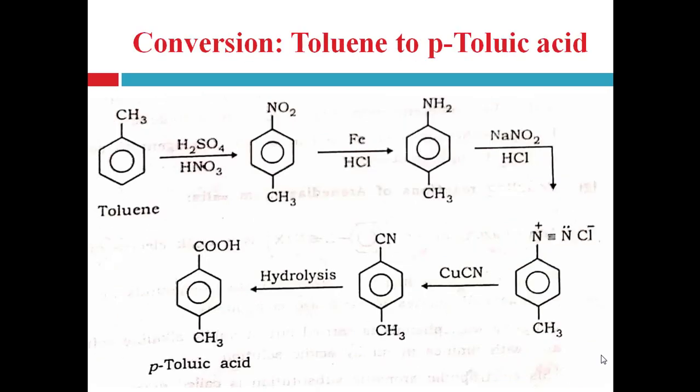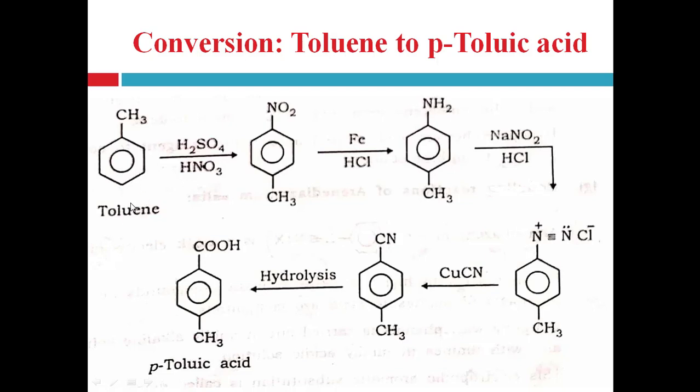Next, conversion of toluene into para-toluic acid. Right? Directly you can be asked para-toluidine into toluic acid, and you can also be asked toluene into para-toluic acid. So first of all, here this toluene is converted into para-toluic acid. That means in toluene at the para position we require the carboxylic acid group. Now, so first of all we require here an NH2 group.